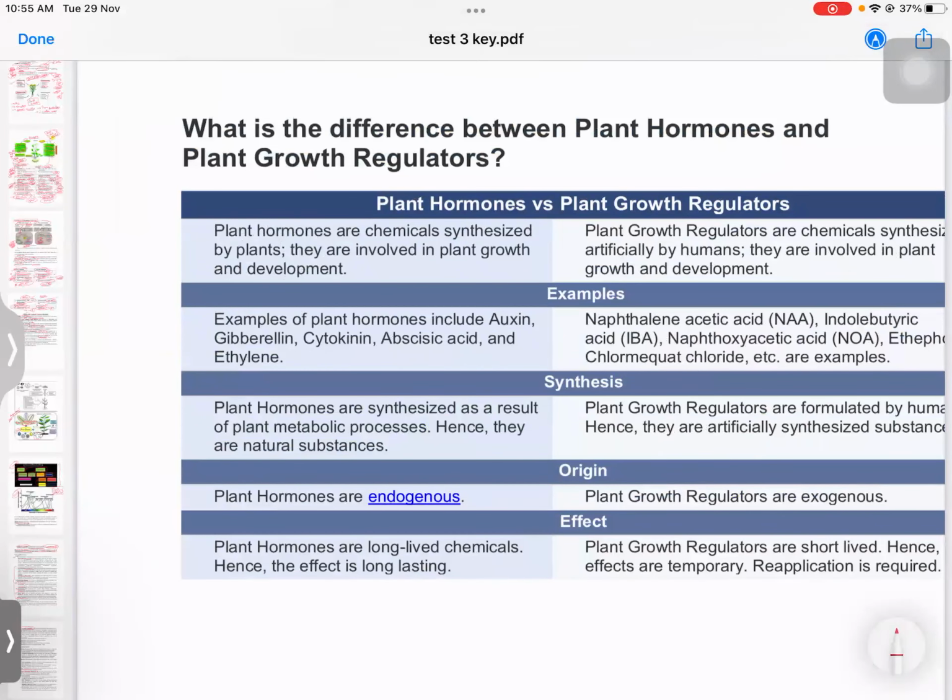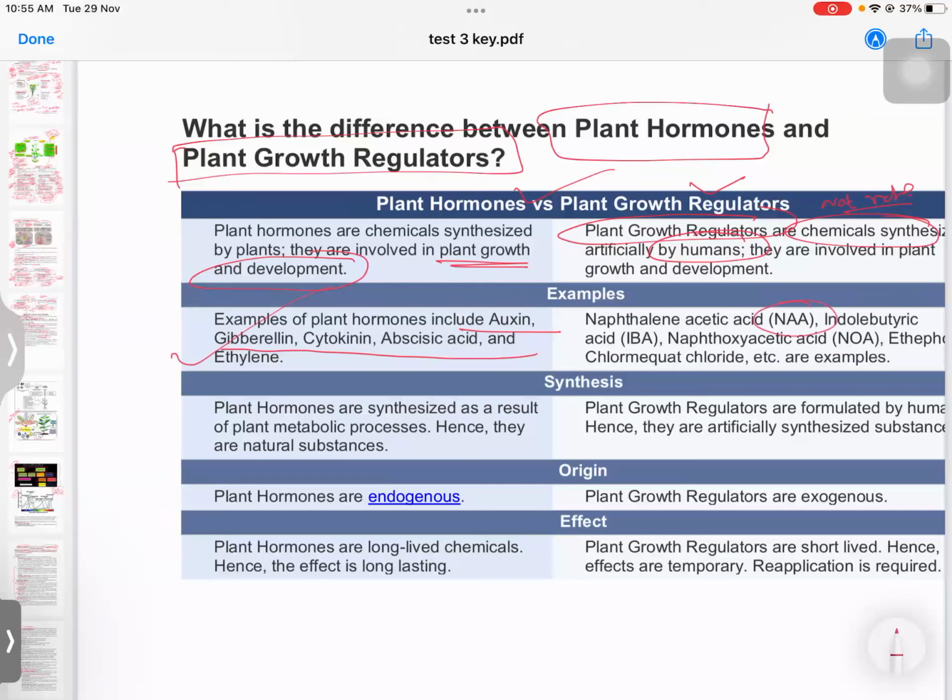Finally, I asked the question and many did not answer properly: what is the difference between plant hormones and plant growth regulators? Plant hormones are synthesized by plants and are involved in plant growth and development. But plant growth regulators are chemically synthesized, not natural, and produced by humans. They are also involved in growth and development. Examples of hormones are auxin, gibberellin, cytokinin, ABA. For regulators we have NAA, IBA, NOA, where IBA is indole butyric acid.